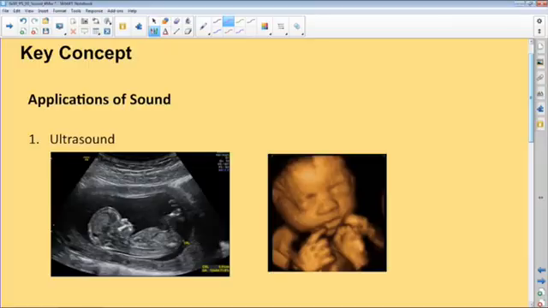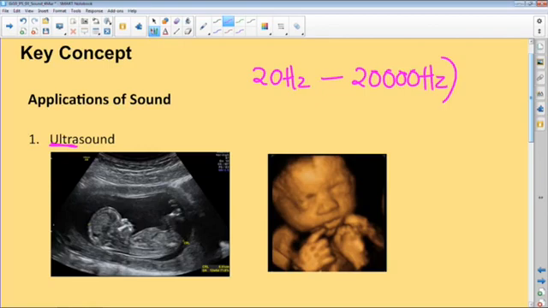Right. Now, if you look at this slide, we have ultrasound. It will be very important for us to mention that as humans, what we hear is between 20 hertz and 20,000 hertz. What this simply means is that as humans, we can hear sounds of frequency in this range. So we shall refer to that as the human hearing range.